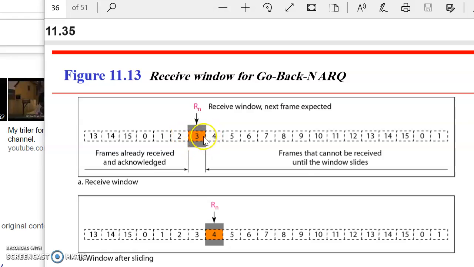So this is 3. And this is another group, that is frames that cannot be received until the window slides. This is the receive window and the window after sliding, that is, the next frame expected is 3, and here the next frame expected is 4. So again these are the frames 0 to 15.